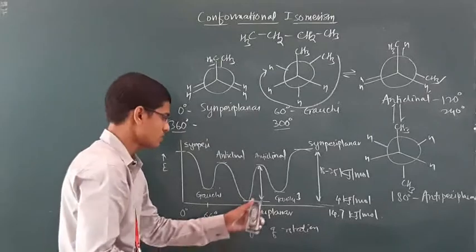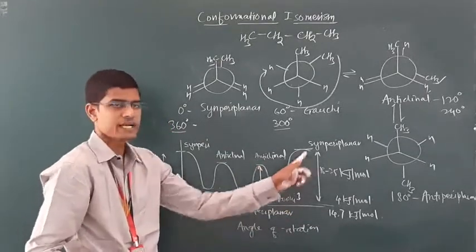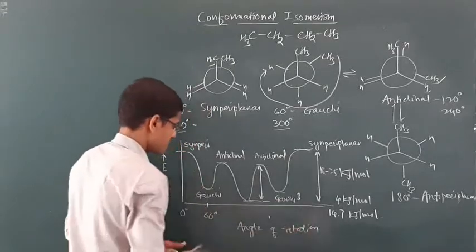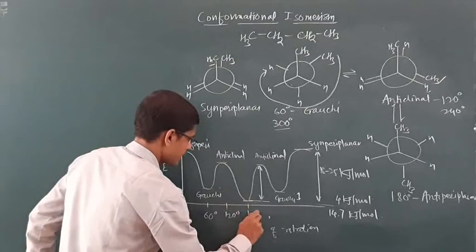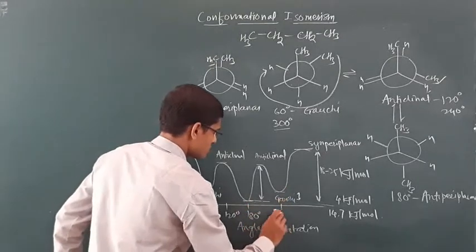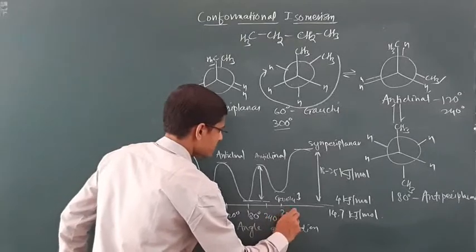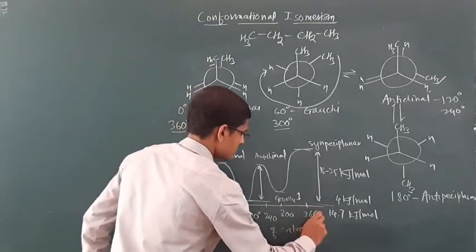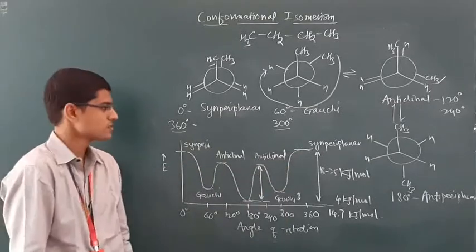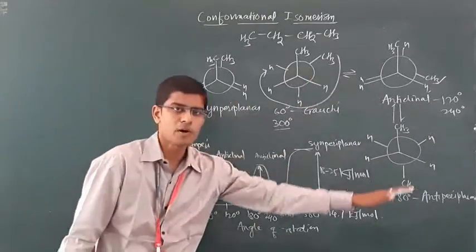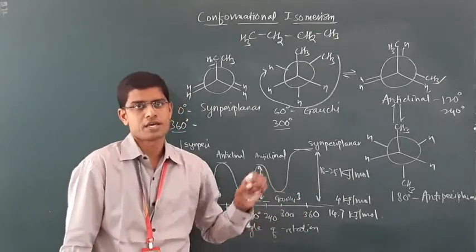Again, rotation of 240, you will get anticlinal, 300 Gauche and 360 syn-periplanar. Look, 120, this is 180 degree, anticlinal at 240, Gauche at 300 and at 360 you will get syn-periplanar. Okay, this is all about conformational isomerism in n-butane.